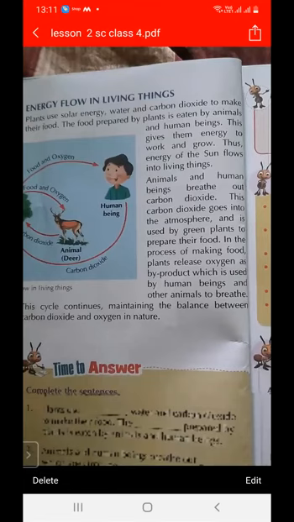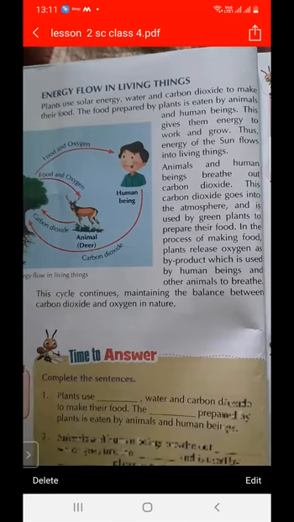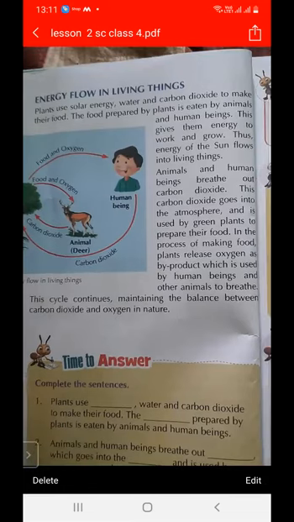Animals and human beings breathe out carbon dioxide. This carbon dioxide goes into the atmosphere and is used by green plants to prepare their food. In the process of making food, plants release oxygen as a byproduct, which is used by human beings and other animals to breathe. This cycle continues to maintain the balance between carbon dioxide and oxygen.